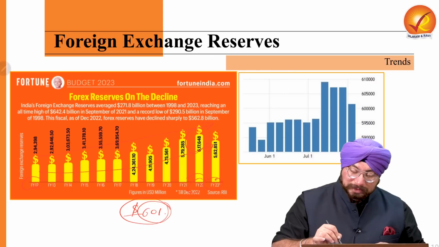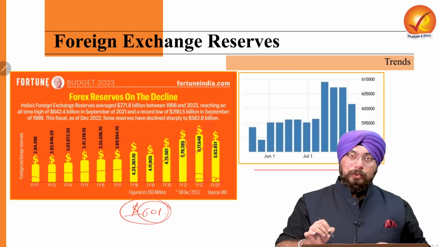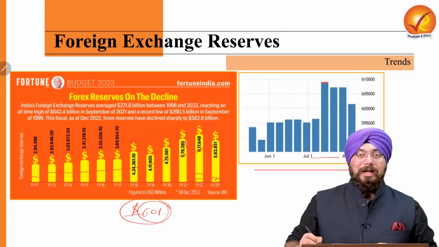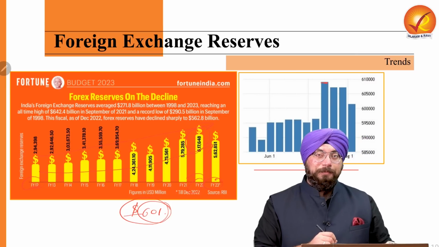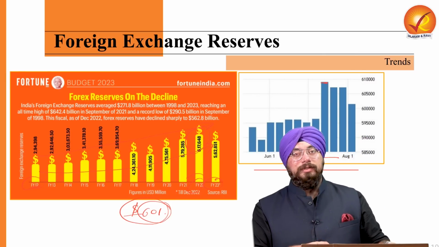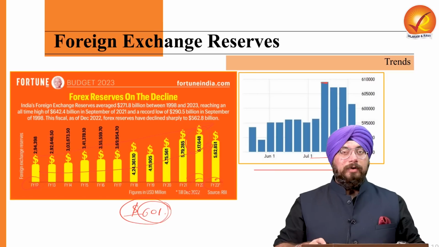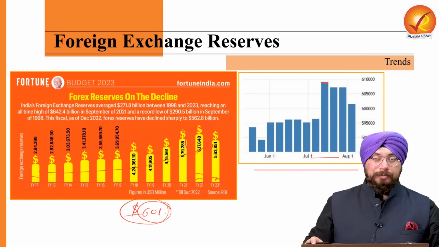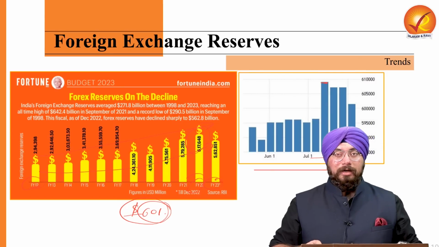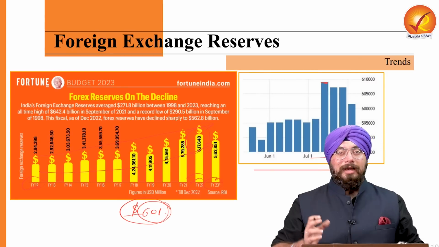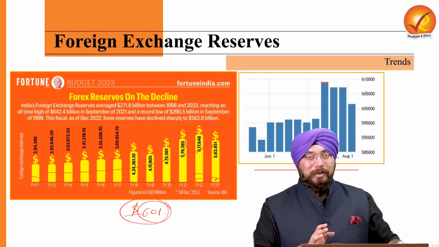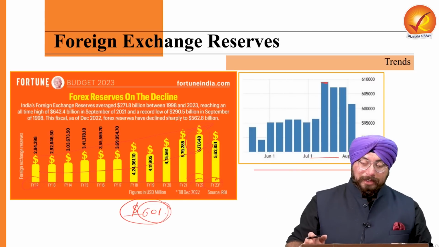And if we see this latest chart, it shows that in the month of July, there were many times when our foreign exchange reserves touched the $610 billion mark. So now our foreign exchange reserves are hovering around 550 to 600, and somewhat more than 600, which can include $605 billion and $610 billion as well. So this has been the trend in relation to foreign exchange reserves.